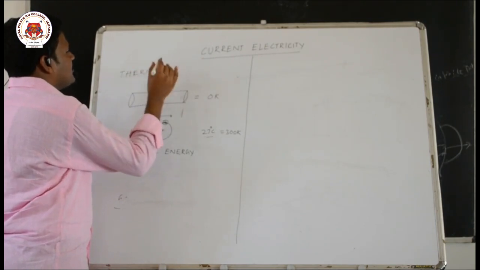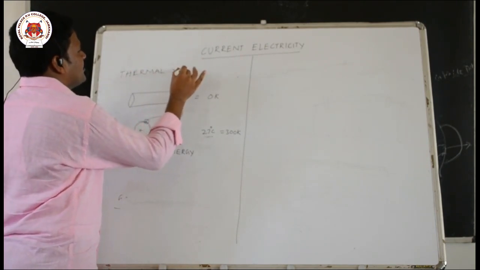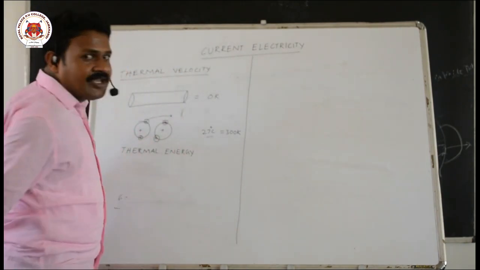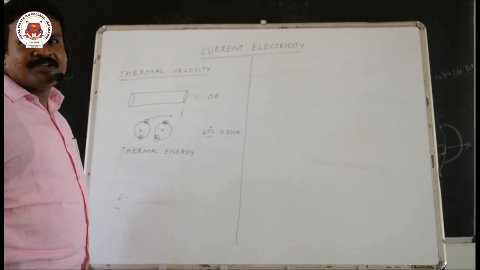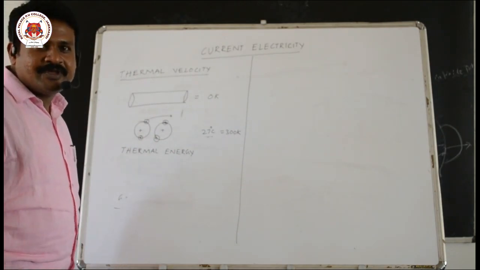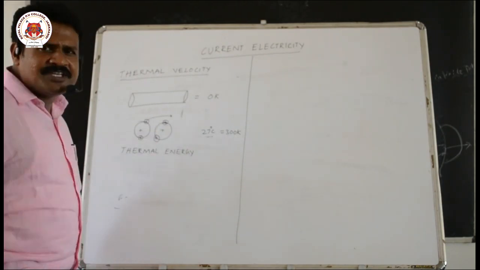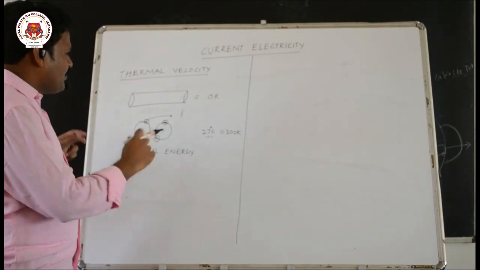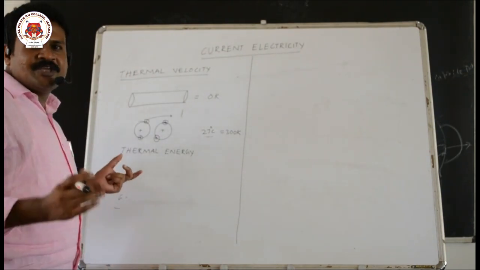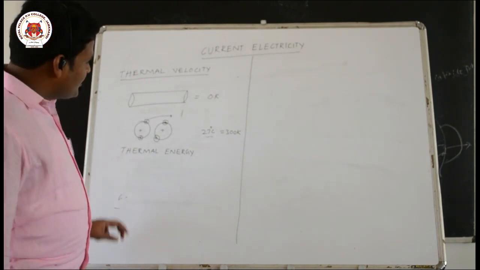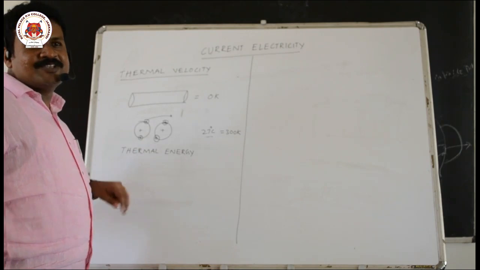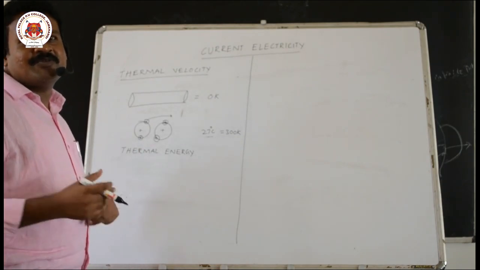So if you see your textbook, they have given that a conductor will have electrons which are moving freely. How will electrons move freely inside a conductor? They will be moving in different directions, and the total velocity will be 0. When we apply a potential difference, they will start drifting. What is the meaning of drifting, and why are they free? We always say that conductors have free electrons.